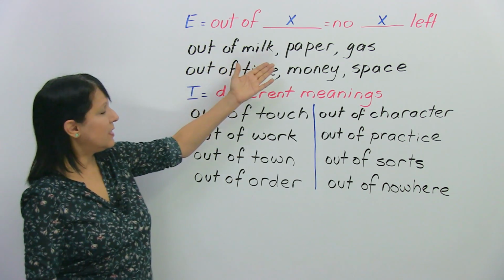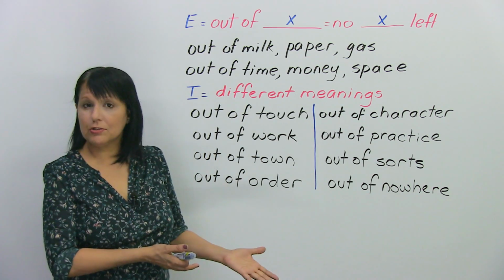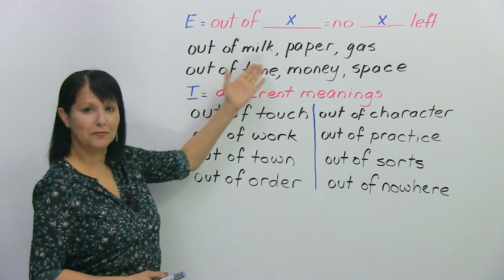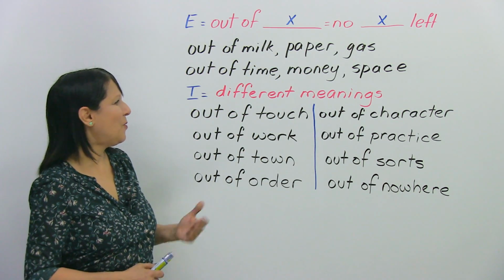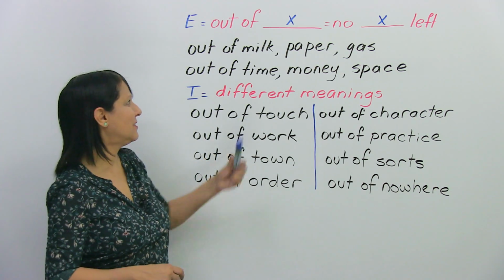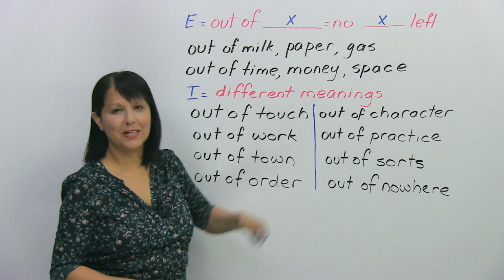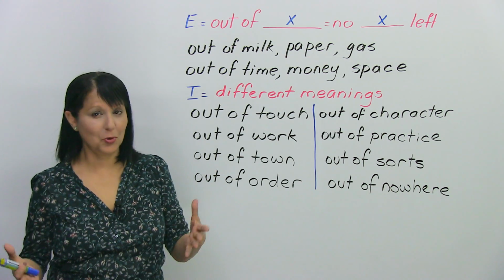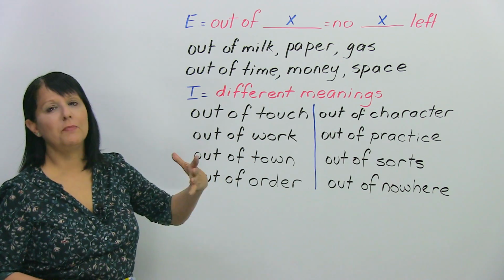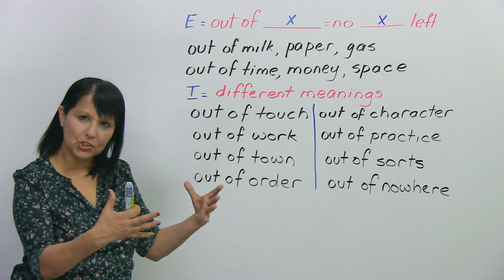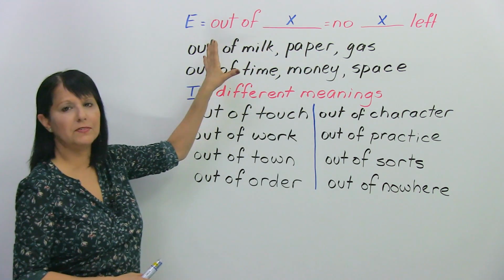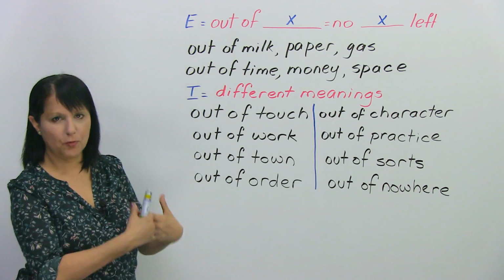For example, in the office, you go to use the printer and you can't print. Why? Because you're out of paper, all right? Or you get into the car and you have a really big problem because you're out of gas. Okay, gas here means gasoline, petrol, okay? All right, so that's a very common way that we use the expression "out of," all right? And here it always means that you don't have something left that you had before.